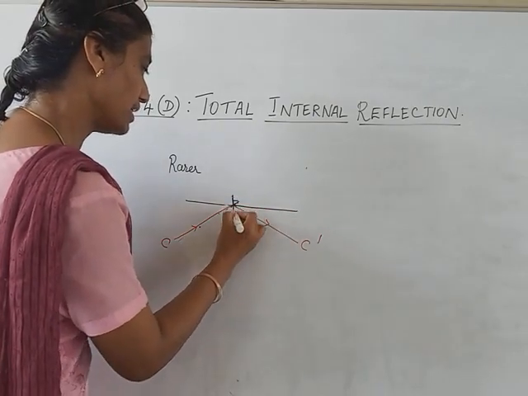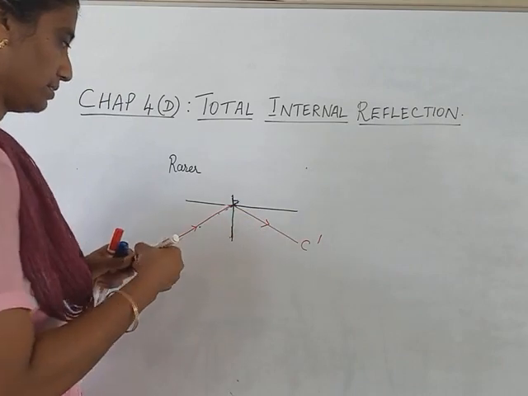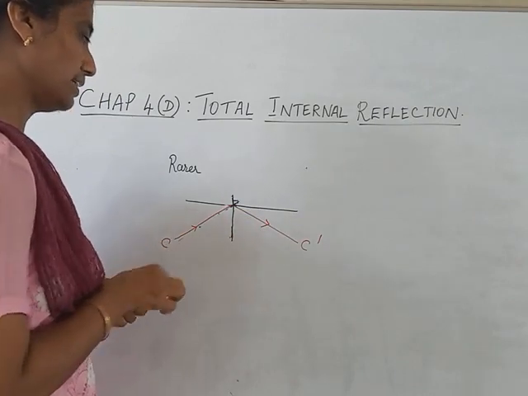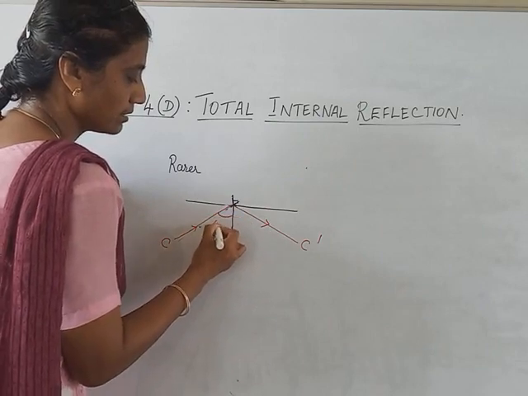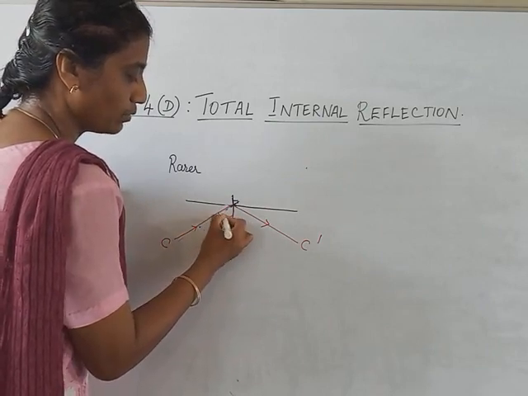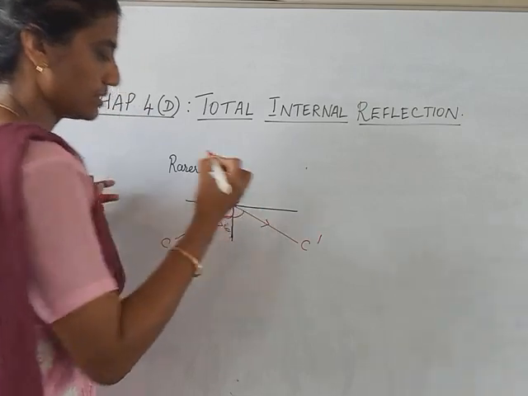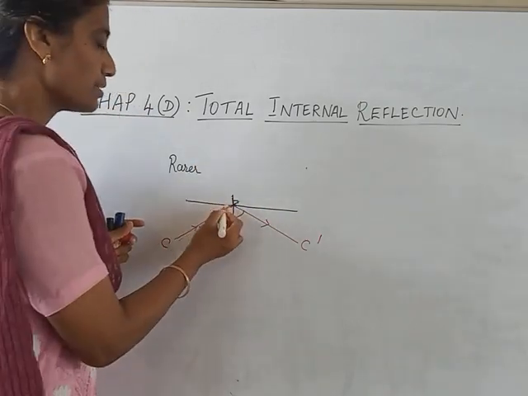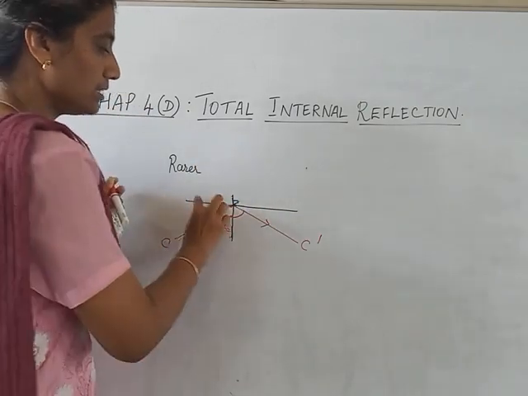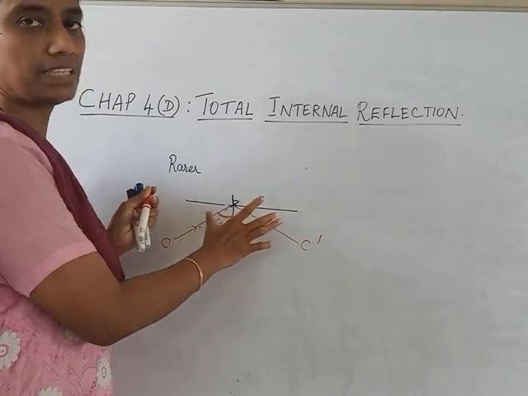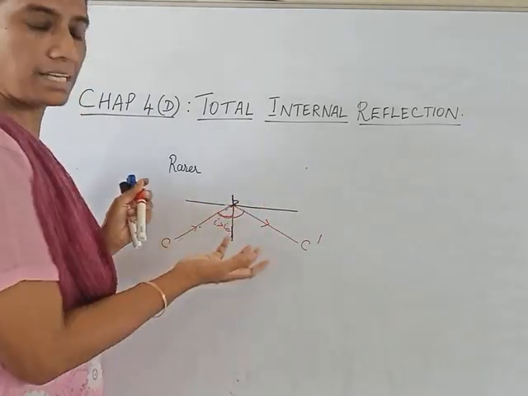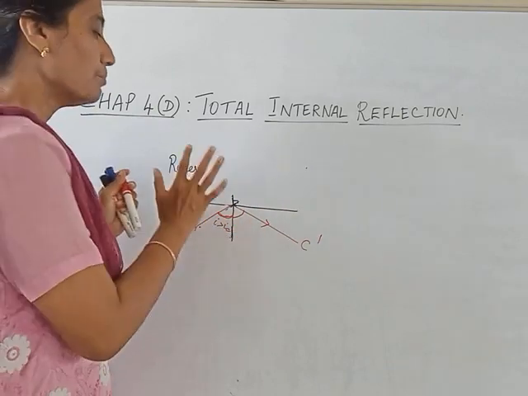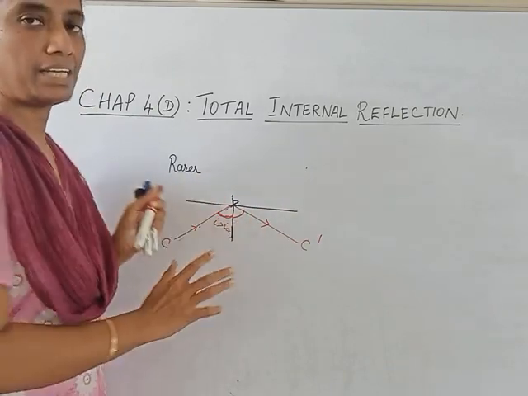So we are going to see them now. I should be greater than IC, then at the same angle, whatever was the angle here, it will be reflected back. So basically this is serving as a reflecting surface. Though it is just a glass, not a mirror, in this particular case it behaves like a mirror.